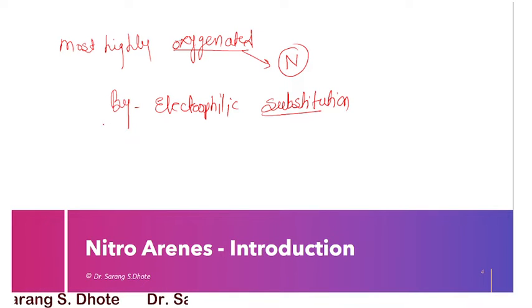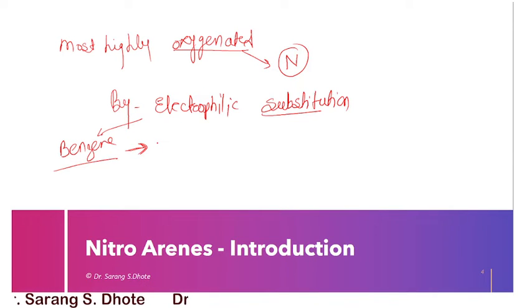Remember one thing: in a benzene ring, electrophilic substitution reaction is very easy, but when we are talking about